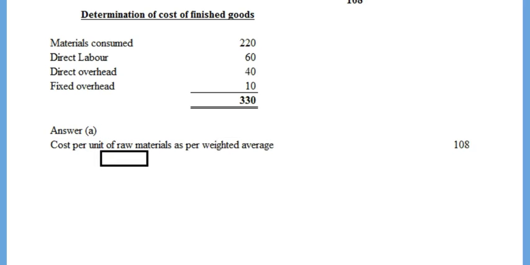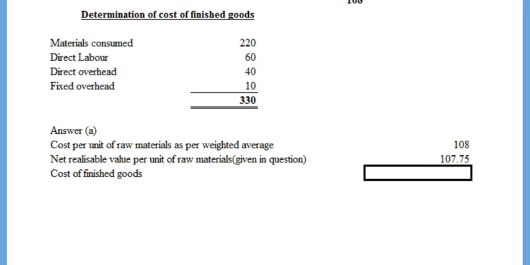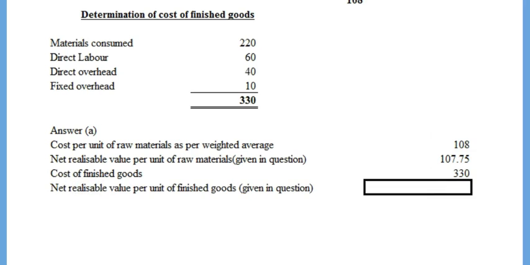Let us now summarize the cost and net realizable value we have. Cost per unit of raw materials as per the weighted average is rupees 108. Net realizable value per unit of the raw materials which is given in the question is 107.75. Cost of the finished goods is 330 and net realizable value per unit of the finished goods is 400.